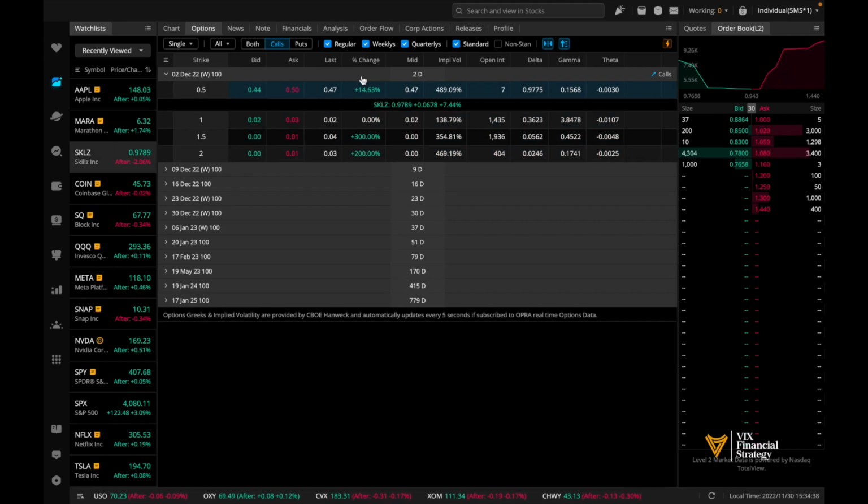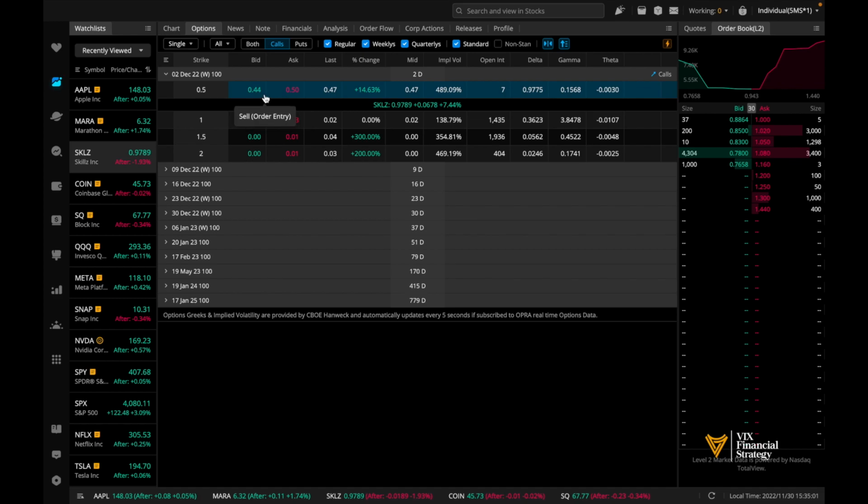Now, why do we care about liquidity? Well, let's bring up our friend skills over here. This is our example of an illiquid stock to choose from, an illiquid options chain as well. We see that the open interest is garbage. Only 7 people have open bets on this option right here.